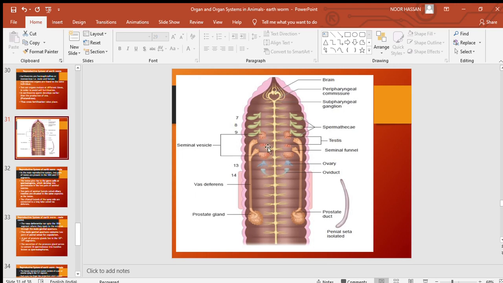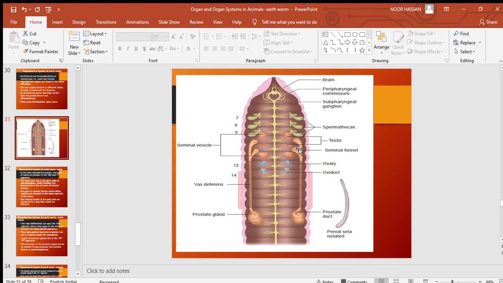Apart from it, other structures present are this funnel shaped structure, which is called the spermaducal funnel. It is also called the seminal funnel, and it is a ciliated rosette.